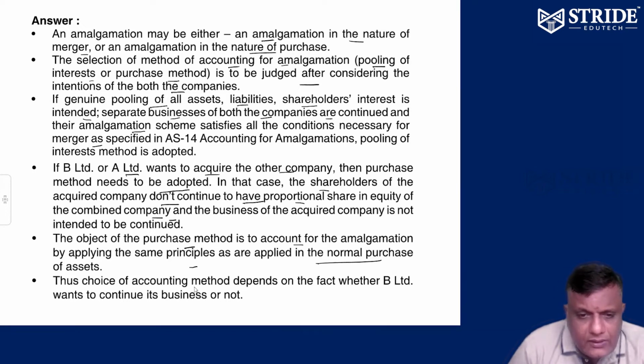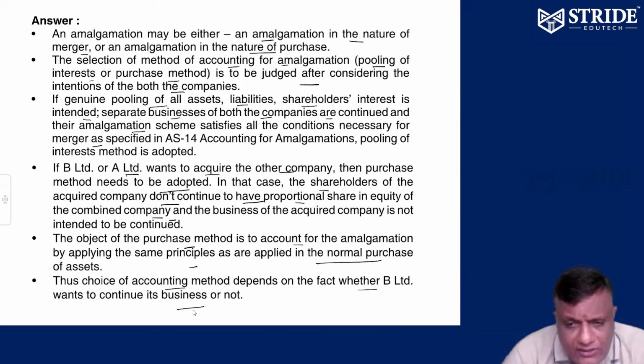So the choice of accounting method depends on whether B Limited wants to continue the business or not. That's up to them to decide. For accounting, two methods are available: pooling of interest method or purchase method. Only any one of the methods has to be accepted. Whether the business is going to continue or not, the resulting company will have to decide.